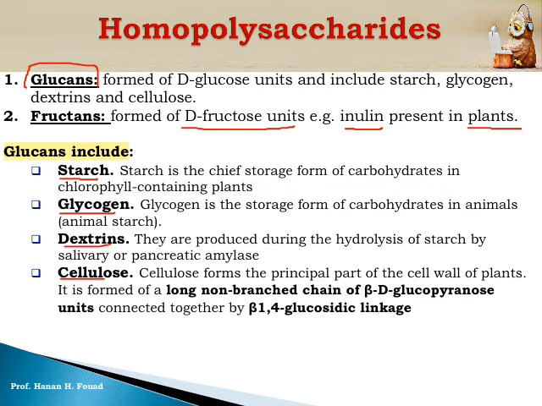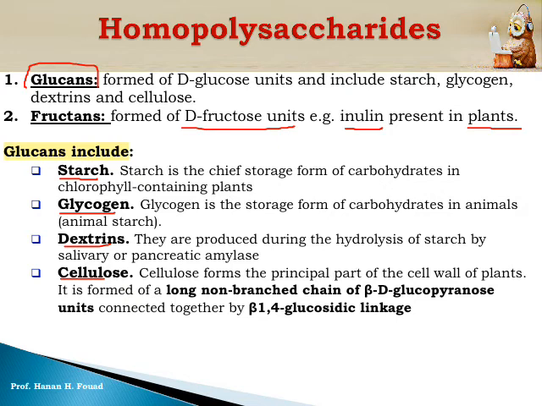Glucans. We are going to begin with starch. Starch is the storage form of carbohydrate in the plant cell. If you look at the plant cell under the ordinary light microscope, you are going to see the starch as granules formed of several layers. Any plant which contains chlorophyll, a green plant, synthesizes starch.